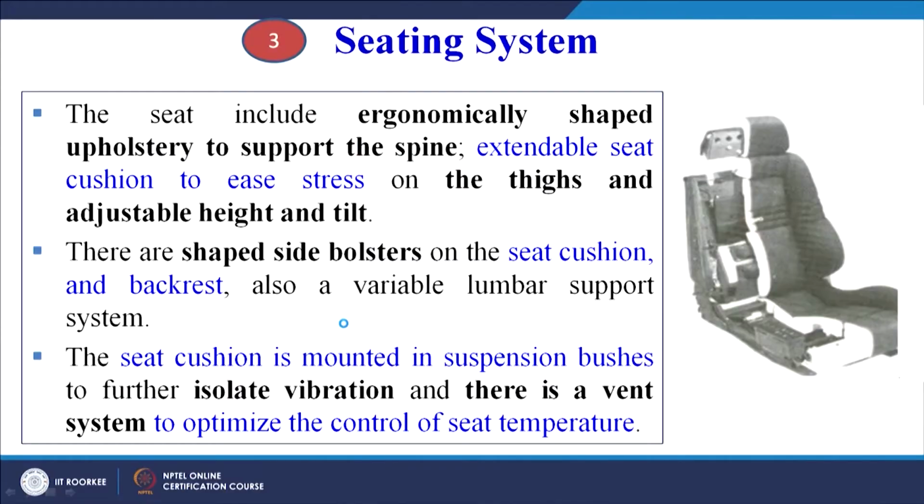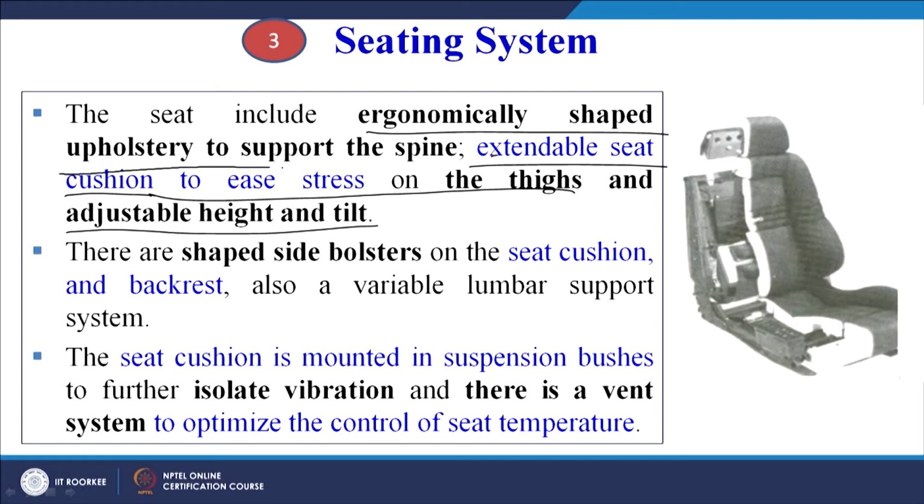Then the seating system. We can see the seat includes ergonomically shaped upholstery to support the spine, an extendable seat cushion to ease the stress on the thighs, and adjustable height and tilt. So the design of the seat is not a simple design. You have to take into account all these parameters. We have to make it extendable in order to ease all the stresses that are coming on the thighs, and the height must be adjustable, the tilt must also be adjustable.